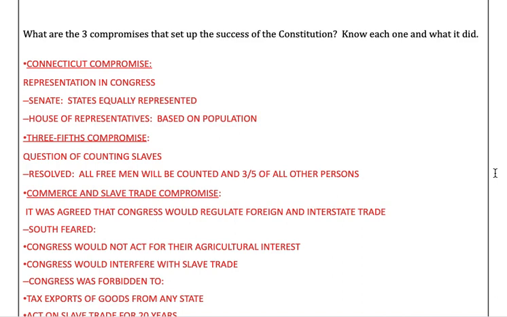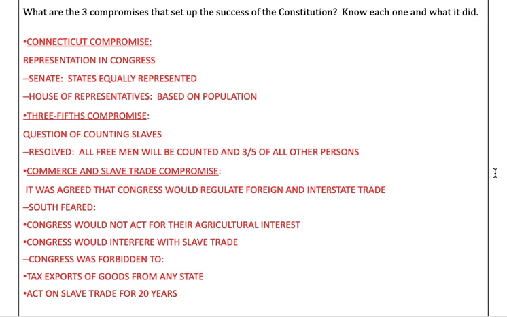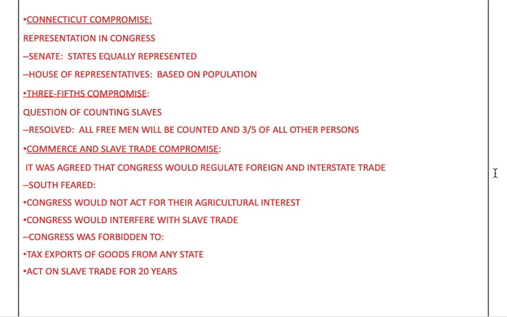Representation in Congress was combined in the Connecticut Compromise. So you had the Senate and the House. Senate was based on equal representation, and the House was based on population. So they pleased both the large states and the small states. The Three-Fifths Compromise then was talking about slaves and how they counted. So to resolve this, all free men will be counted, and then 3/5 of all other persons would be counted towards the population, which would then help their representation in the House of Reps.